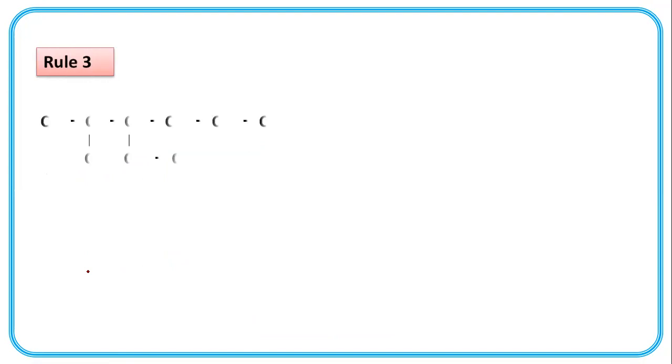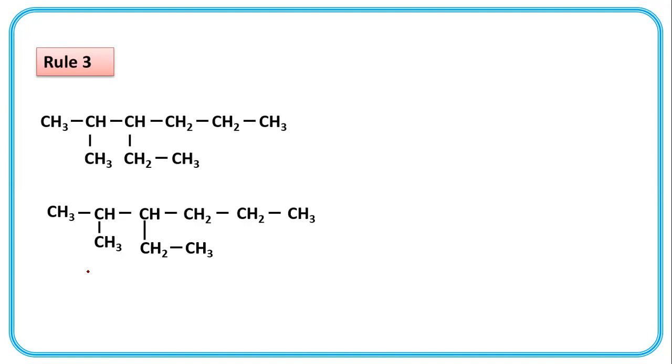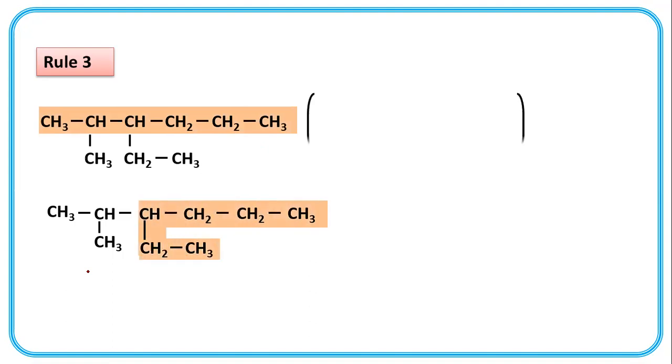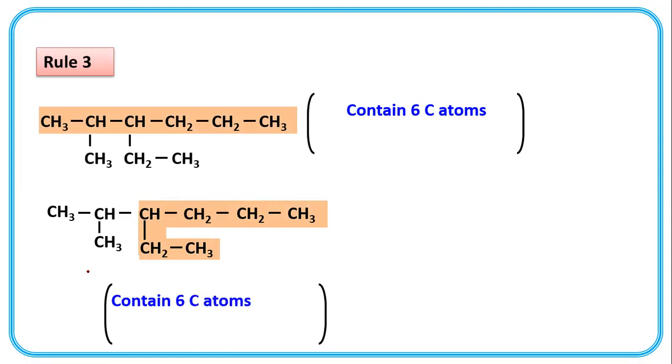Now rule number 3. It has 6 carbon atoms. It also contains 6 carbon atoms.